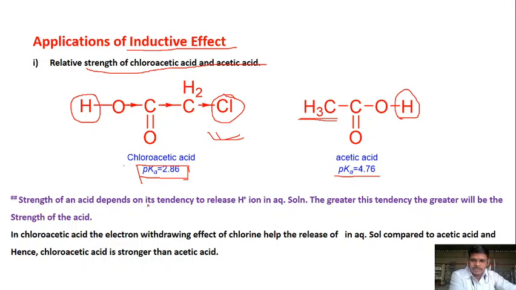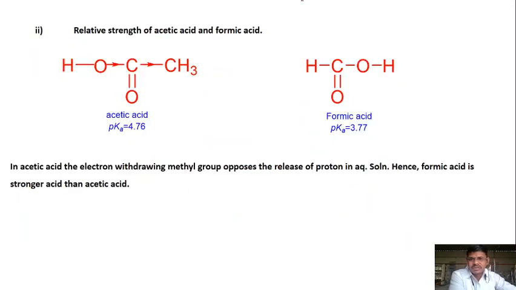The strength of an acid depends on its tendency to release a proton in aqueous solution. The greater this tendency, the greater the strength of the acid. So in chloroacetic acid, this tendency to release the H plus ion is more in aqueous solution as compared to acetic acid, and hence chloroacetic acid is more acidic as compared to acetic acid, right? Understanding?